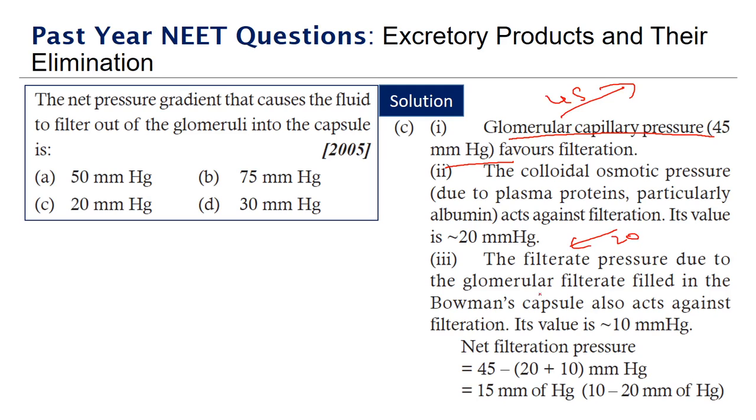The pressure due to the glomerular filtrate in the capsule also acts against the filtration. So the filtrate pressure, which is 10 mm Hg, also acts along this direction. So we have to subtract this. We'll have an answer of 15 mm Hg, which is approximately between 10 and 20. We don't have a 10 here, so the nearest is 20 mm Hg. So the answer is 20 mm Hg. The net filtration pressure is 15 mm Hg, which is in the range of 10 to 20 mm Hg.